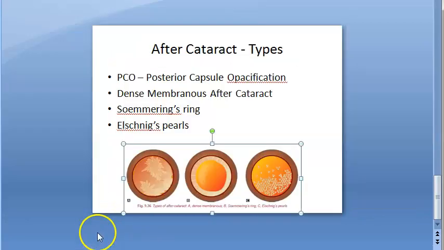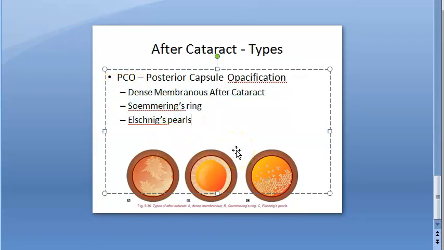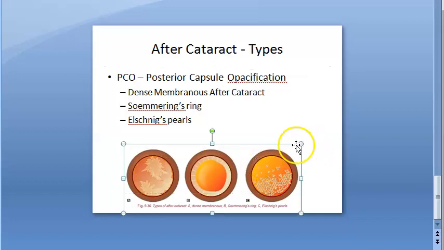So what are the three types? You have dense membranous after cataract, Soemmering's ring, and Elschnig's pearls. They are giving you a finger ring and some pearls, so it should be really beautiful, but it isn't, you cannot see it at all.